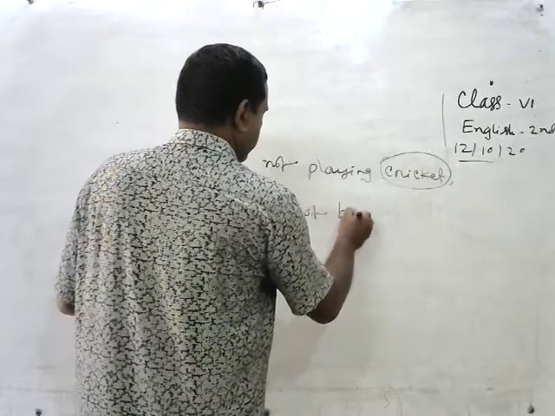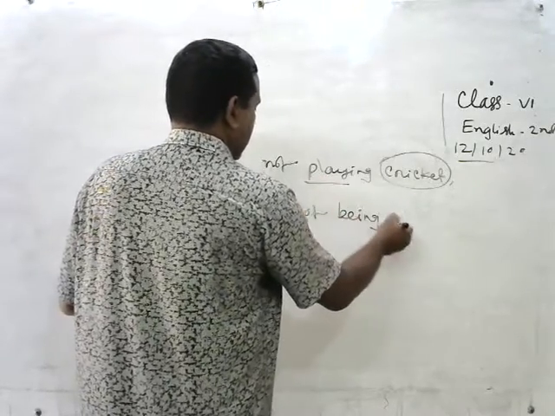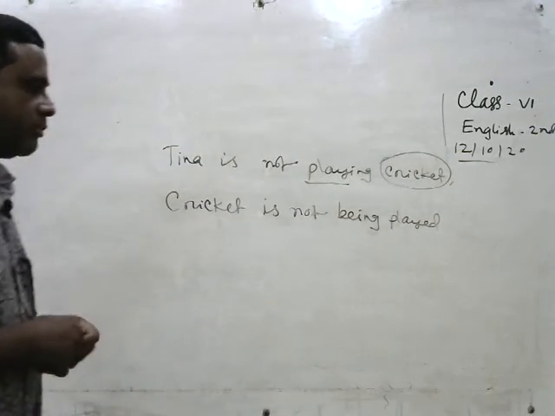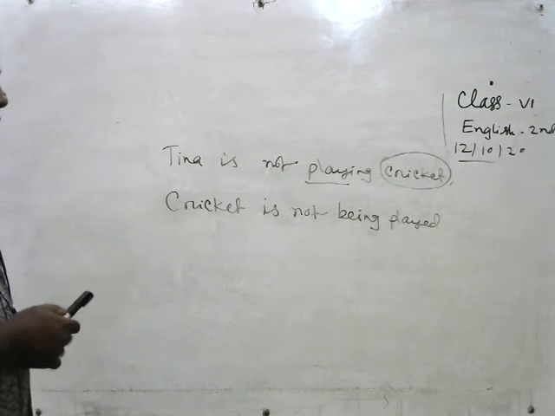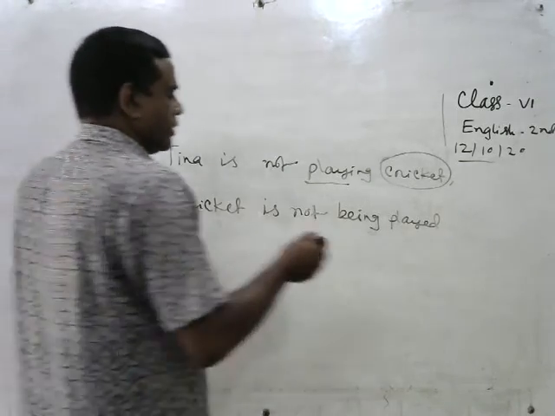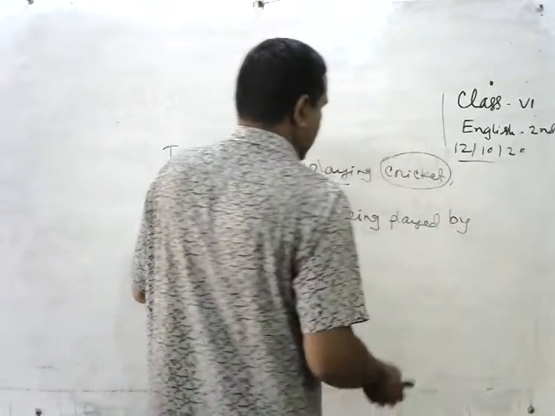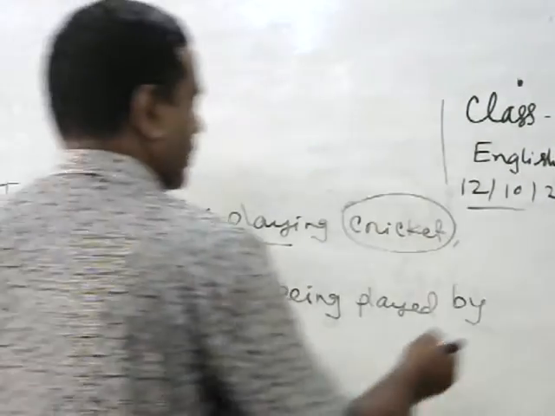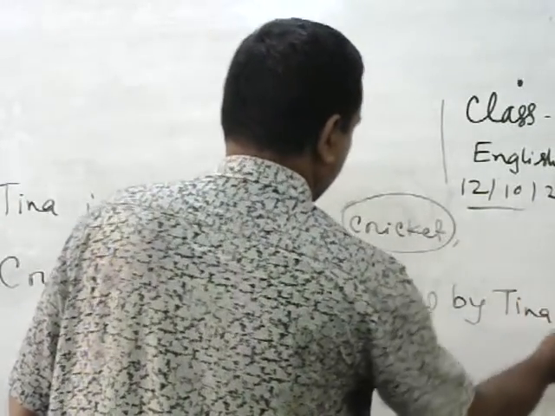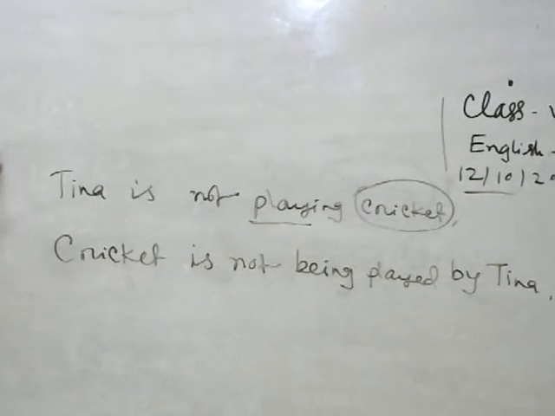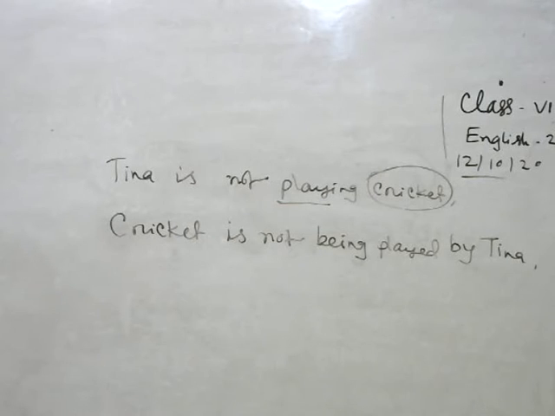Cricket is not being played. We write the verb's past participle: play, played. Then we write by. Then we write the subject of the active voice, Tina. So we can change this sentence in this way. Tina is not playing cricket. Cricket is not being played by Tina.